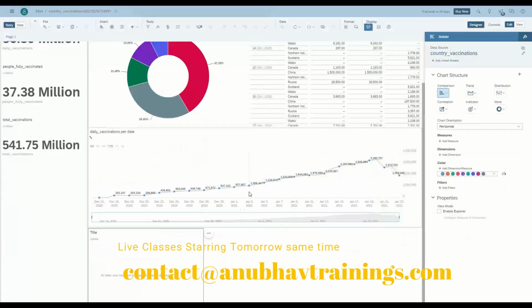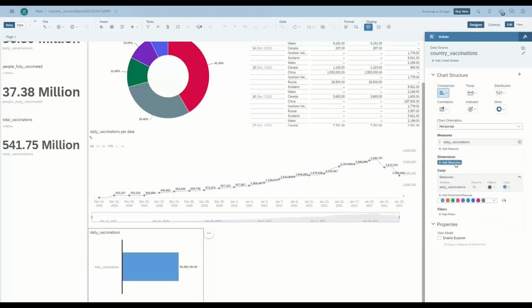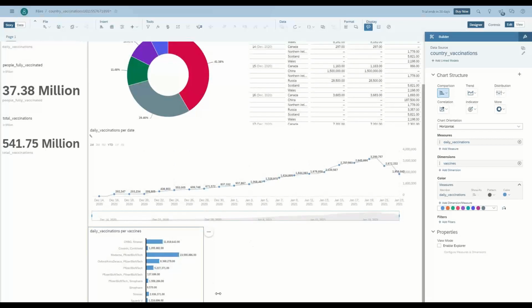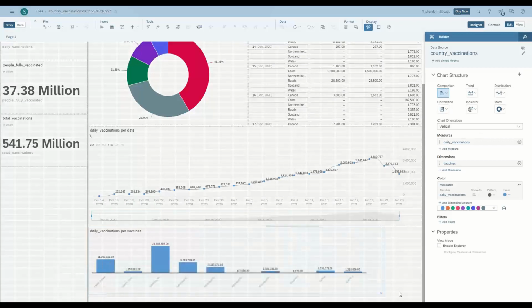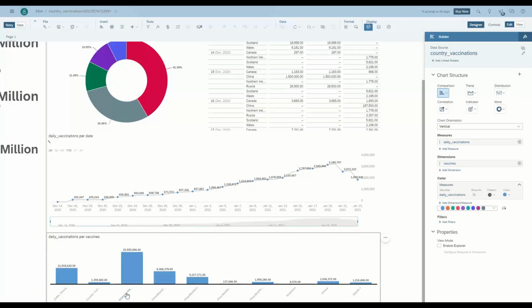So let's go back there and add a bar chart. And here I'm going to add also again the daily vaccination. And then I will just choose the vaccine company, the vaccine name actually. So that's a distribution, and maybe I would perhaps want to see it in a vertical way. So you would really know the impact of each vaccine at the moment. So the Moderna Pfizer vaccine has been given to the maximum number of people in the race. The second rank is this CNBG, Sinovac, and the third one is this Oxford vaccine from AstraZeneca.